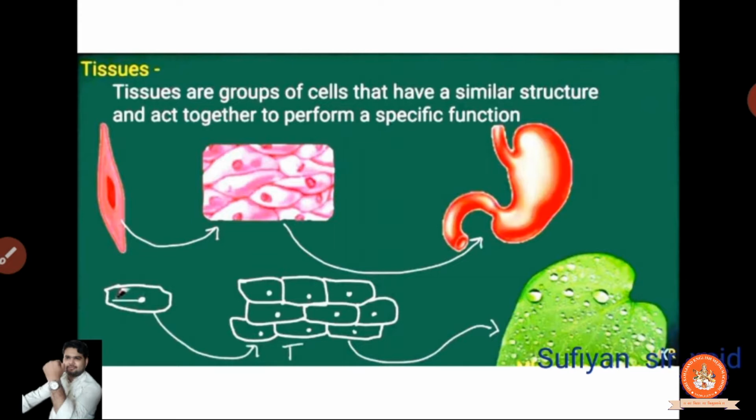So why are the tissues similar? Tissues are groups of cells that have a similar structure. The structures are similar, and they act together to perform a specific function. What does act together mean? They will work in unity.